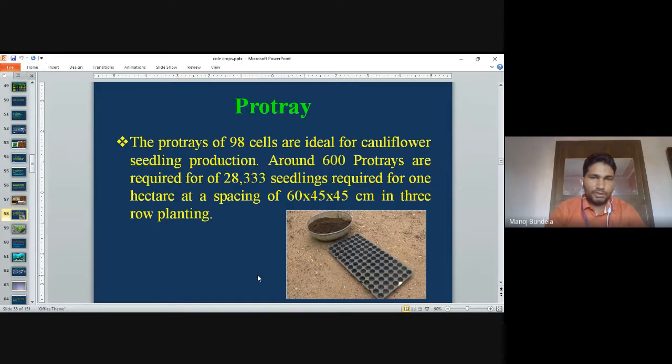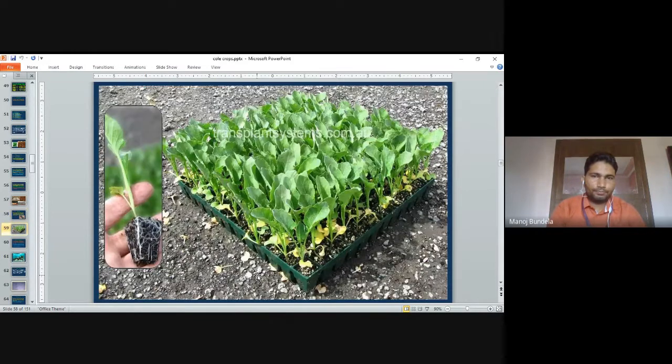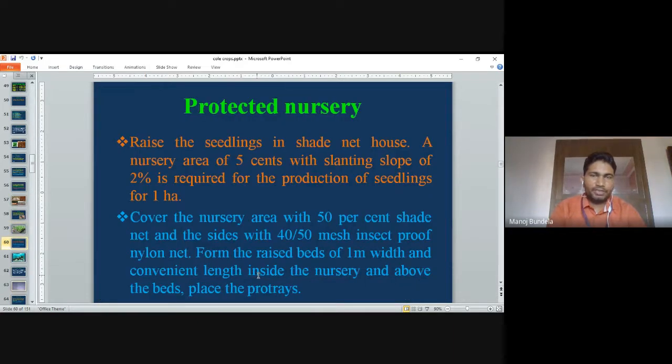In one pro tray there are 98 cells, so we require around 600 pro trays. So this is in pro trays. The seedlings are ready for transplanting. Protected nursery will be discussed in the next class.